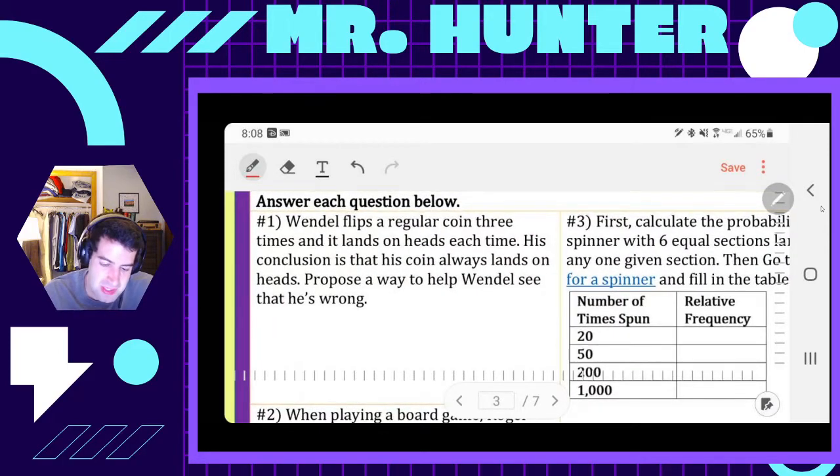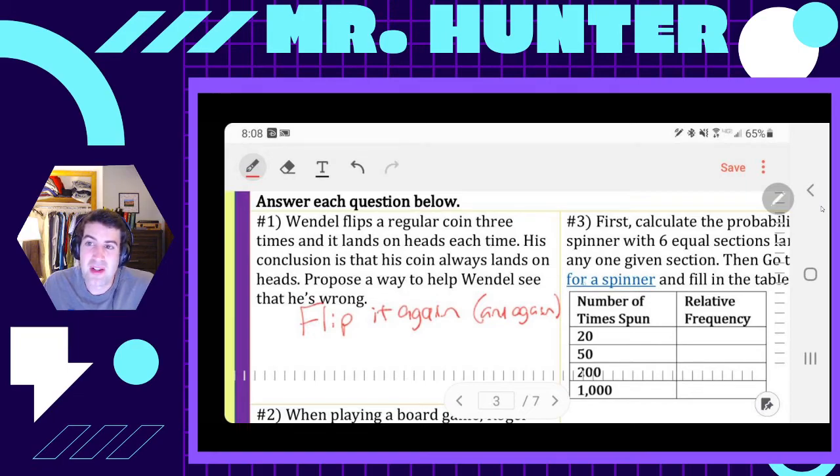Well, my recommendation would be to flip it again. And I'd say, and again, and again, and again, until you finally get tails. That could help convince him. Otherwise, I would say he can't be convinced. He needs to see that it could be tails, because the law of large numbers says if you keep doing it more and more, eventually you're going to see what the theoretical probability actually is.